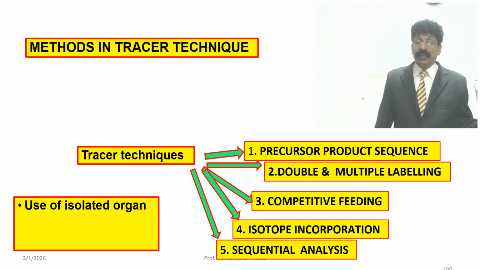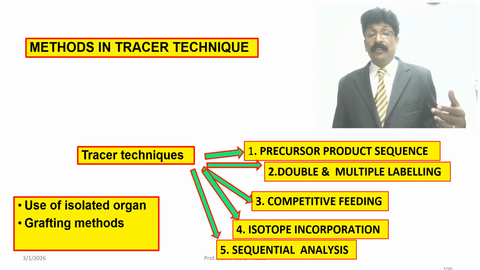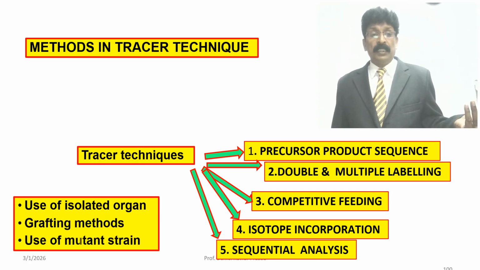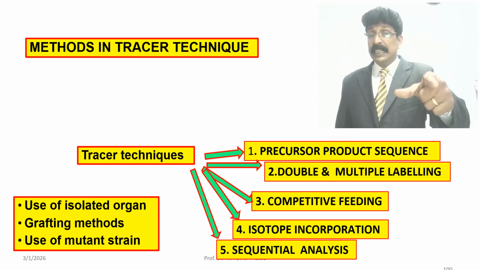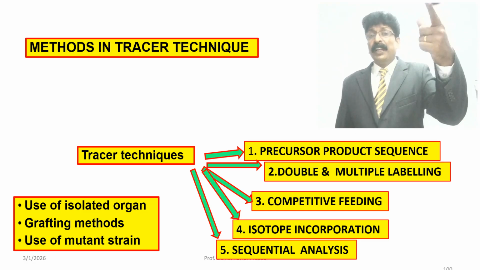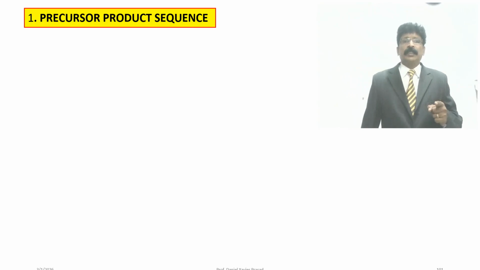And we can go for use of isolated organs, grafting methods, and even mutant strains. This is important for the 5-mark question that was asked in December 2023. Whatever I have given is for an essay question; you have to add the previous section. This is very important for you to write this 5-mark question.